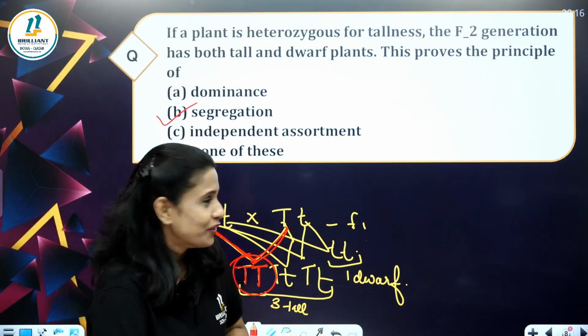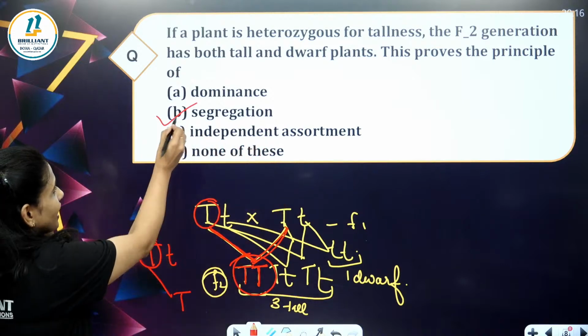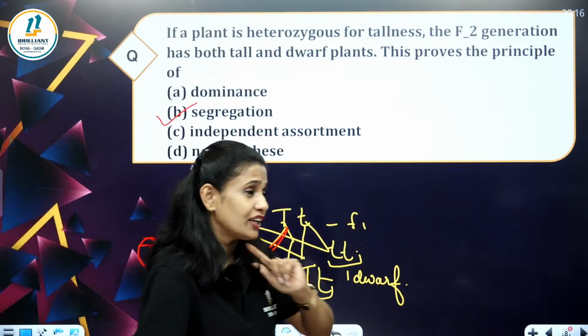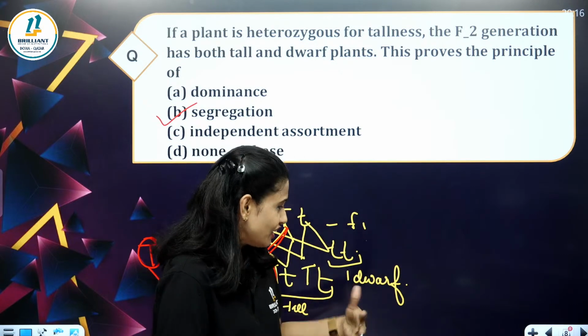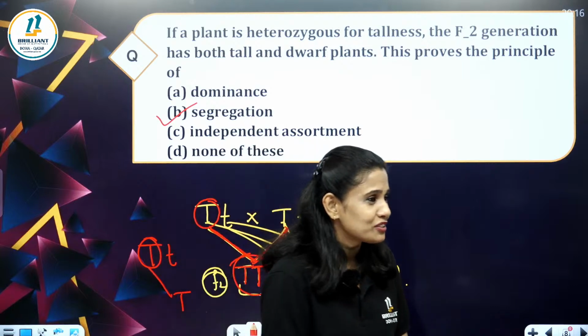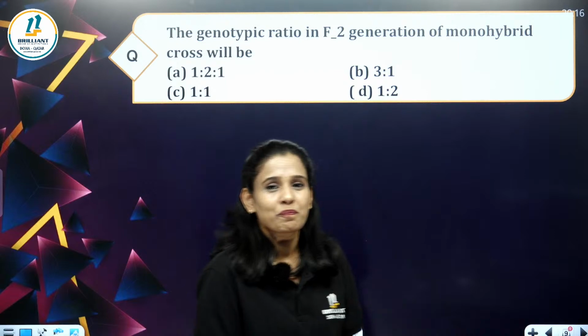Okay, let's continue. So which option is this? That is option B, segregation. Now come on everybody, let's join for the class. Anyway, the game is over. We won. Let's do the next question.